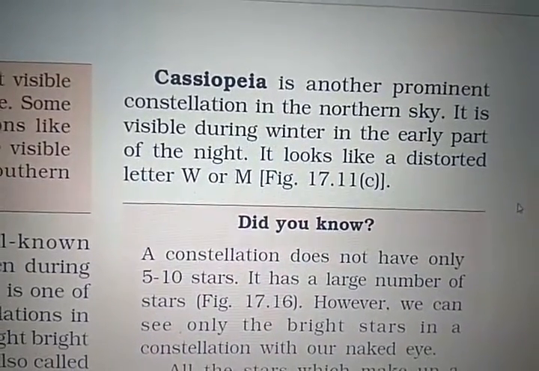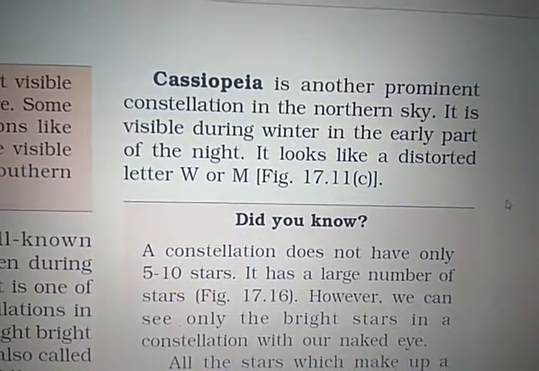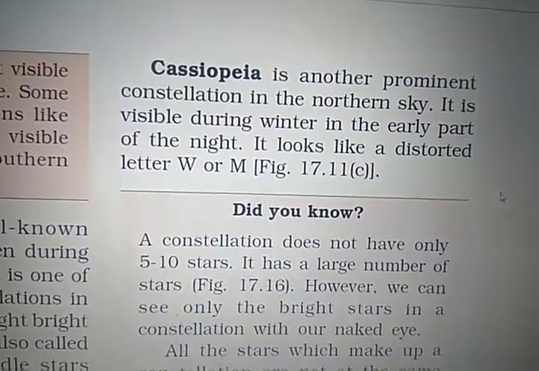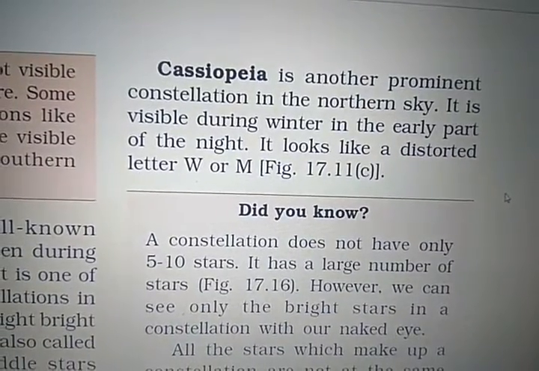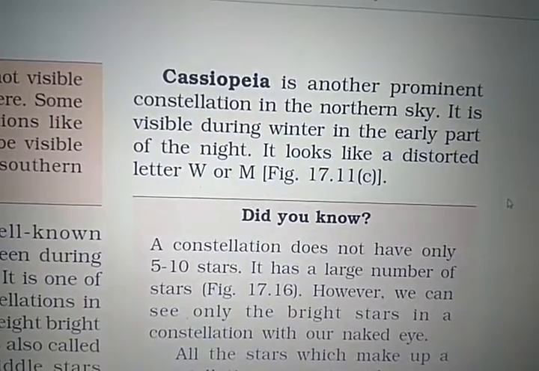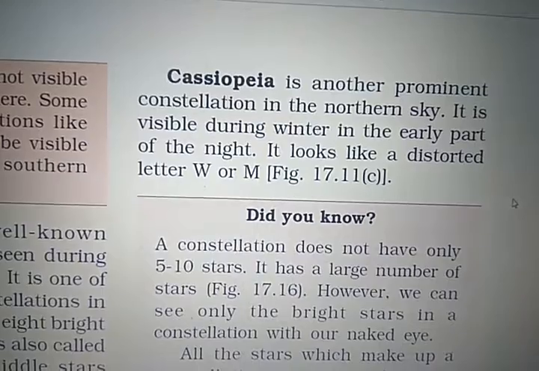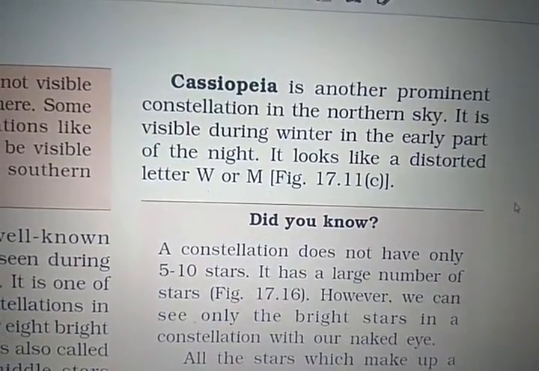Now next, Cassiopeia is another prominent constellation in the northern sky. It is visible during the winter in the early part of the night. It looks like a distorted letter, that is W, or M. This Cassiopeia you can find today also.